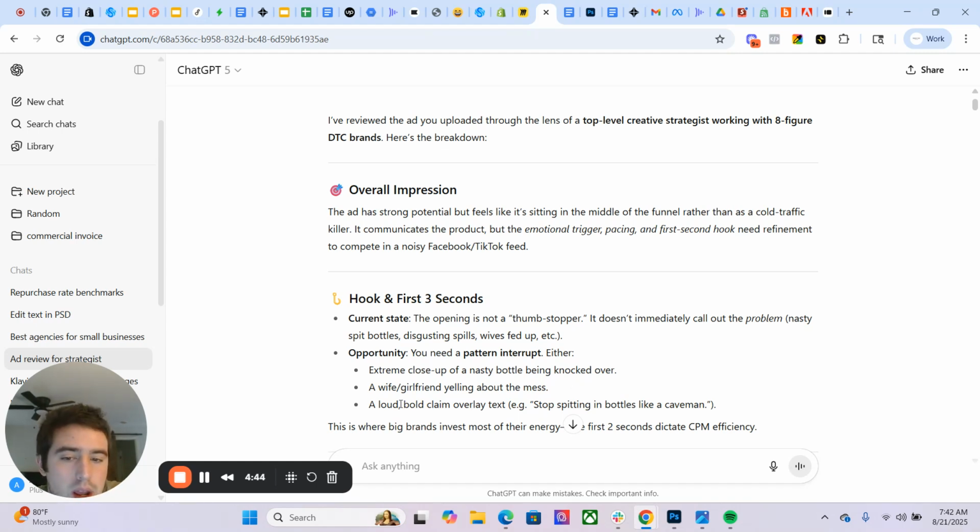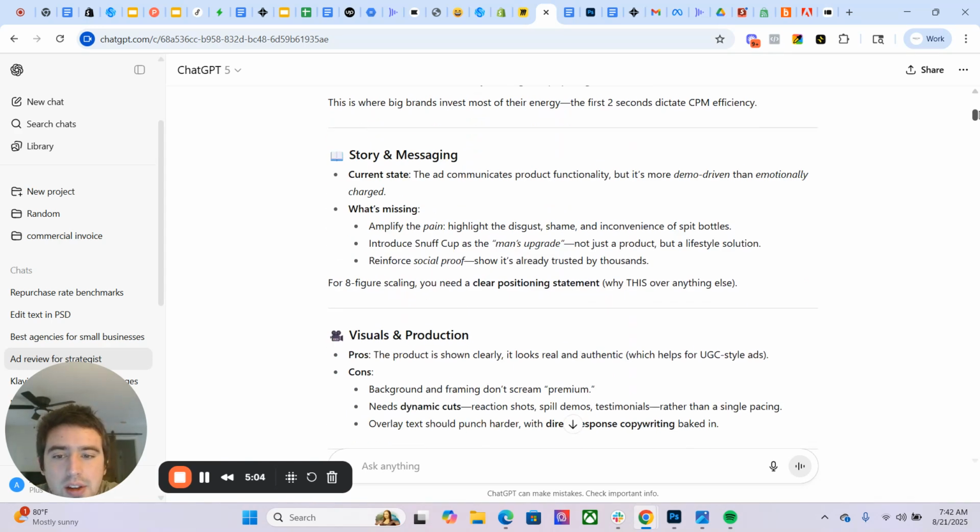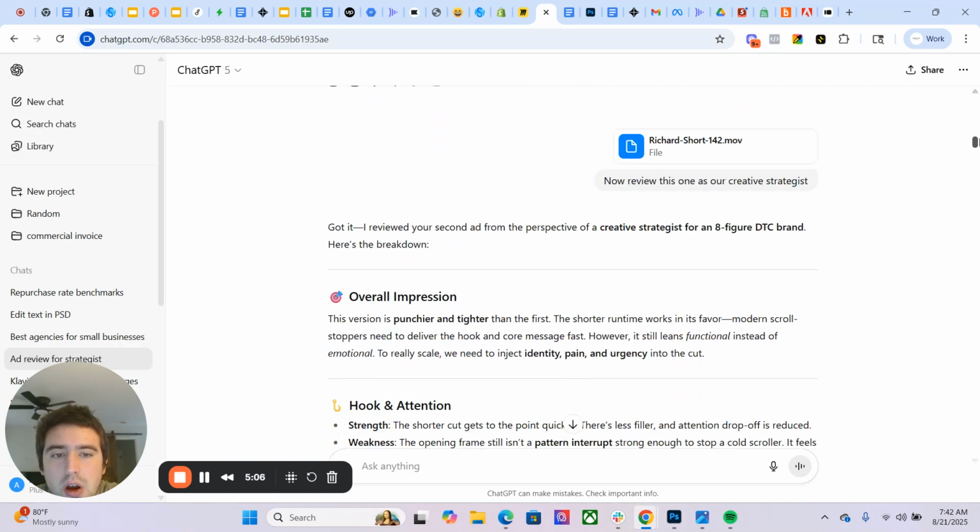And I agree. Or it says a loud, bold claim overlay, text, so that's interesting. I like this too. And it says, this is where big brands invest most of their energy in those first 2 seconds to dictate CPM efficiency, which is interesting. So I like that. I like the feedback that it's giving. And then you can go through and you can see there's all sorts of feedback.